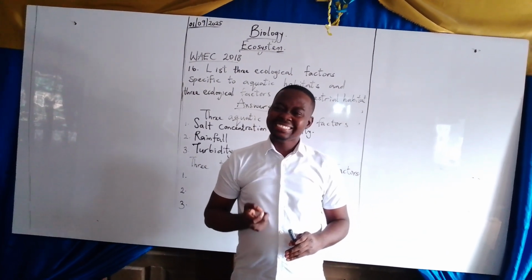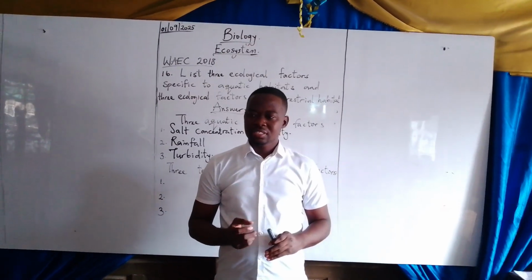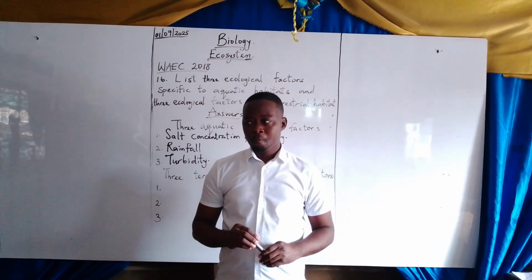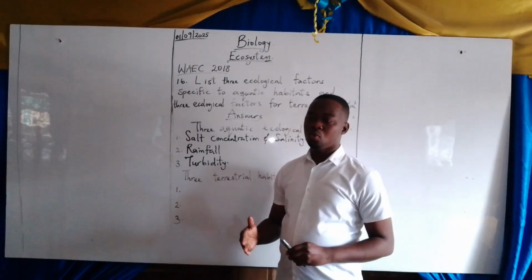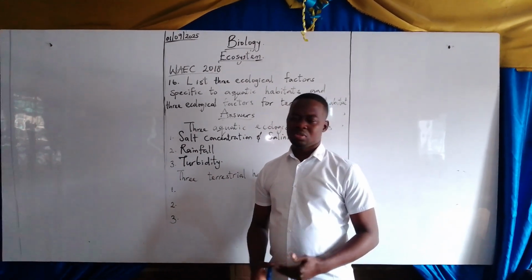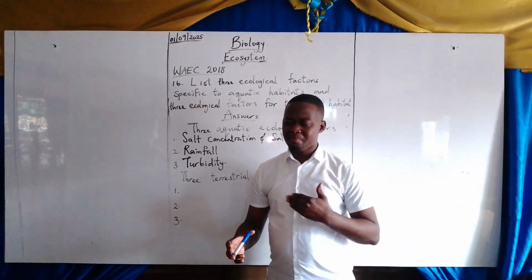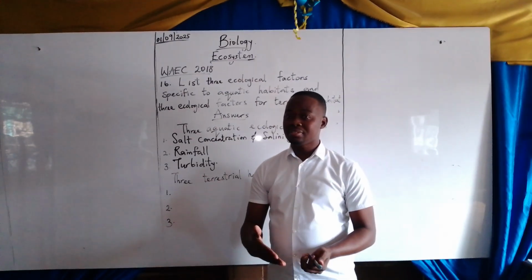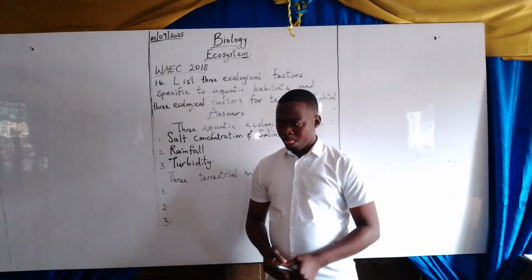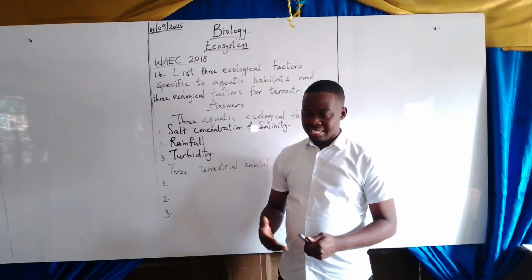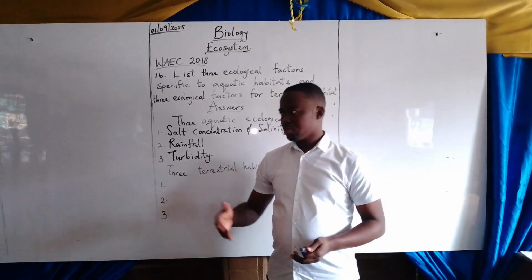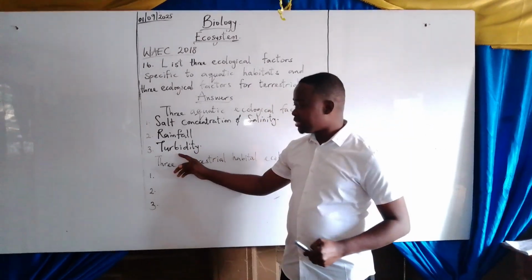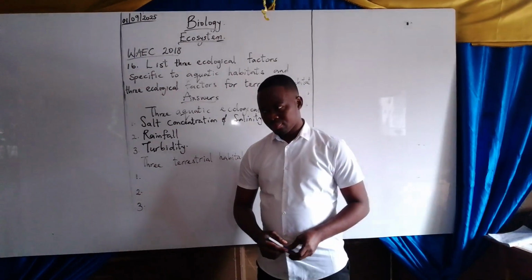If there is high debris, the cloudiness of the aquatic habitat will be high, and this can hinder the movement of organisms. Though microorganisms can still sustain in a high debris aquatic habitat, it can easily hinder some other organisms. That is why I say that turbidity is there. We also have temperature.